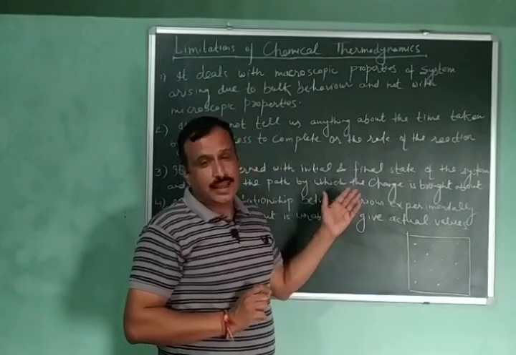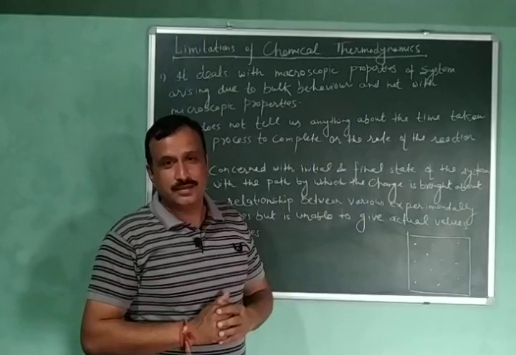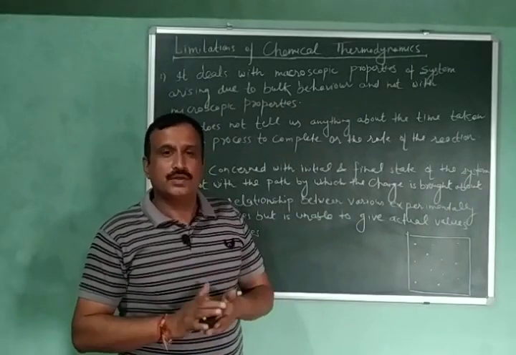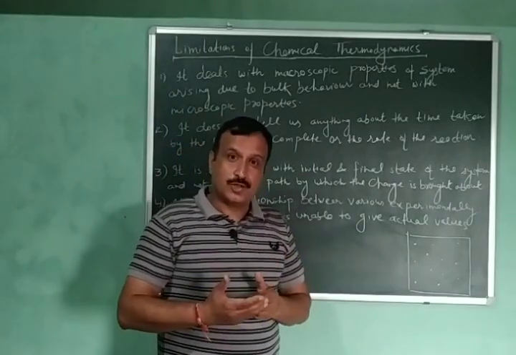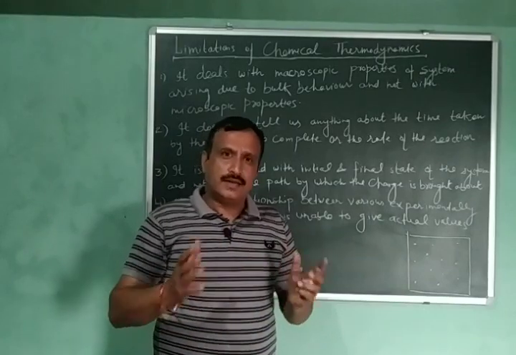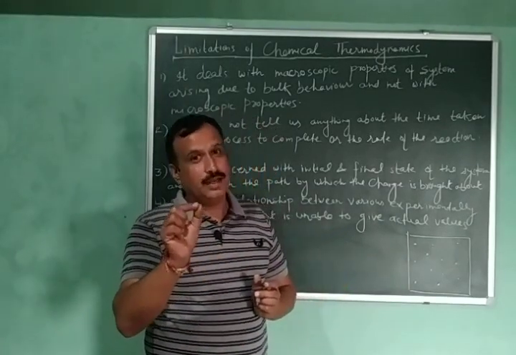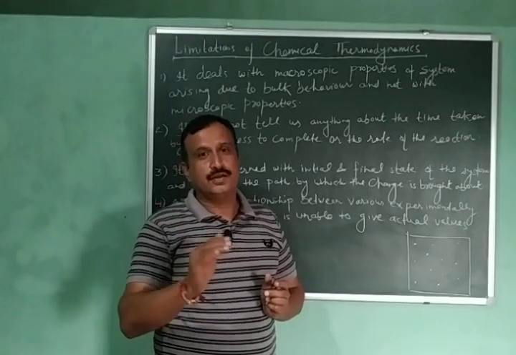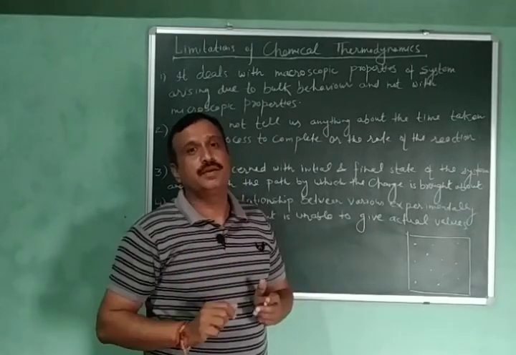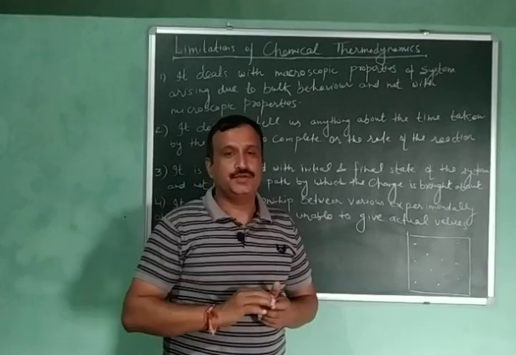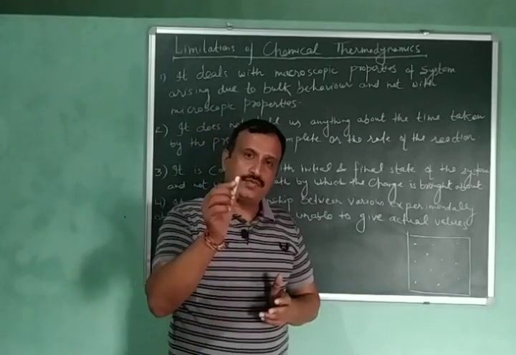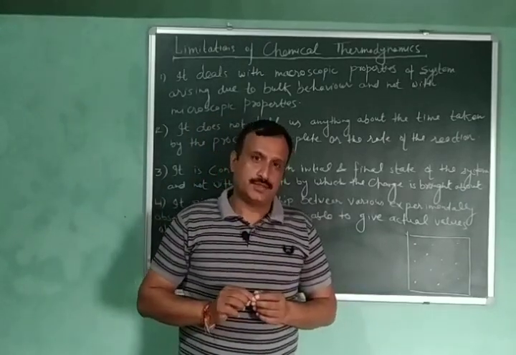But as I said, chemical thermodynamics does not deal with it. No doubt, we have studied atomic structure and the structure of matter, but this cannot be done with the help of chemical thermodynamics because it deals with only macroscopic properties. So this is the first limitation which I have discussed with you.